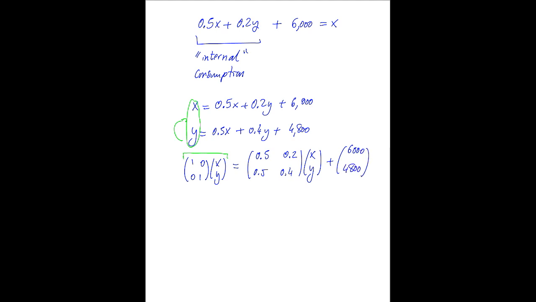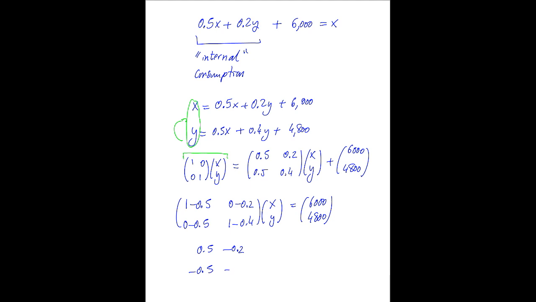If we move this here, we have 1 minus 0.5, 0 minus 0.2, 0 minus 0.5, and 1 minus 0.4 times (X, Y) equals the external demand. So it is 0.5, minus 0.2, minus 0.5, and 0.6, times (X, Y), equal to 6,000, 4,800.